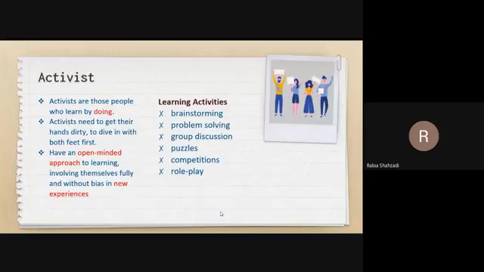Activists are those people who learn by doing. These are the people who actually learn by doing activities. They are the people who love kinesthetic learning. If you recall the Kolb cycle, the first stage was concrete experiences. This is where the activist comes in. So activists are the people who learn by doing.